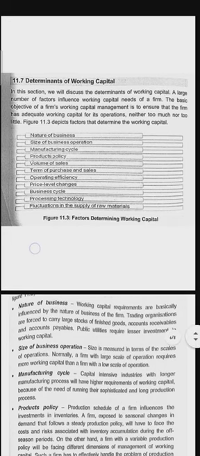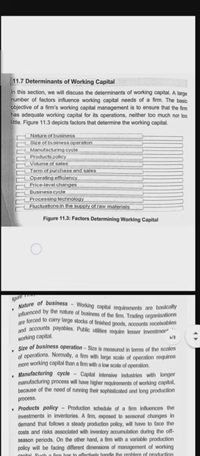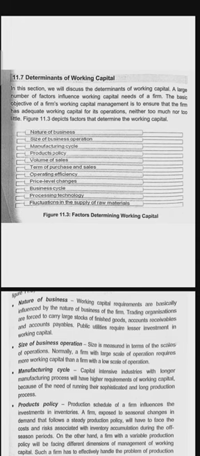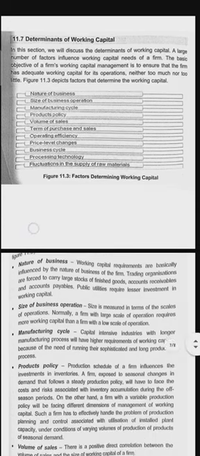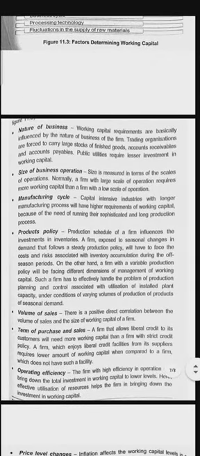So the first one is nature of business. Second one is size of business operation, manufacturing cycle, product policy, volume of sale, terms of purchase and sale, operating efficiency, price level changes, business cycle, processing technology, fluctuations in supply of raw material. So these are the factors which are influencing working capital. The first one is nature of business.